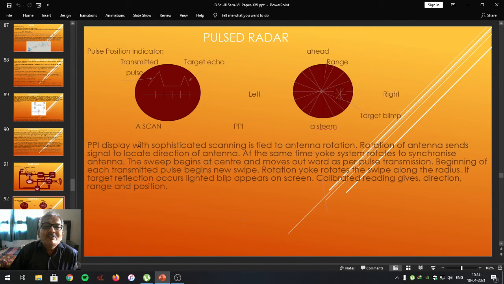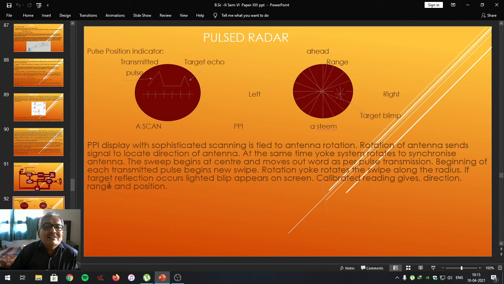A PPI display with sophisticated scanning is tied to the antenna rotation, which we have studied just now. The rotation of antenna sends the signal to locate the direction of antenna. At the same time, yoke system rotates to synchronize with the antenna. The sweep begins at center and moves outward as per the pulse transmission. Beginning of each transmitted pulse begins a new sweep. Rotation of yoke rotates the sweep along its radius.